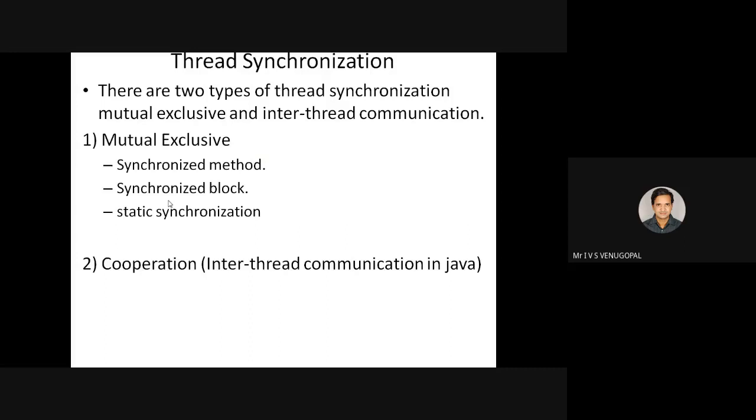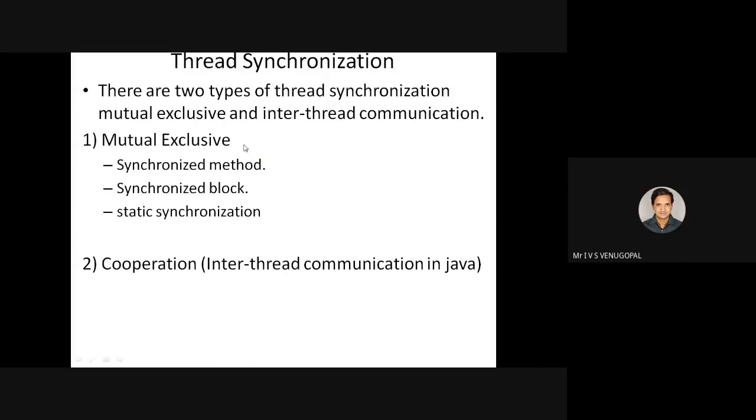So thread synchronization. There are two types of synchronization available in Java. First one is mutual exclusion. Second one is inter-thread communication. Mutual exclusion, as I have just discussed, operates upon the concept of a monitor or a lock.